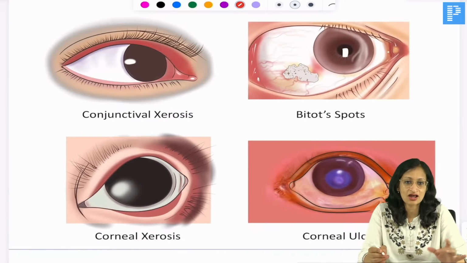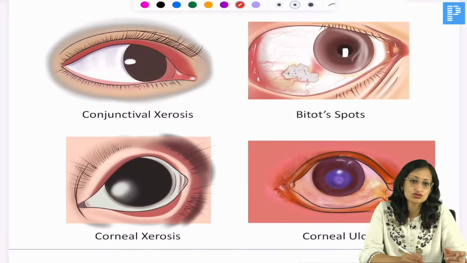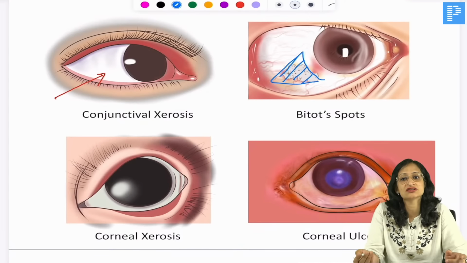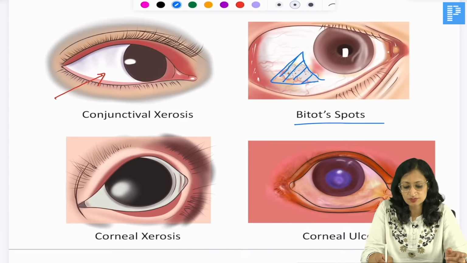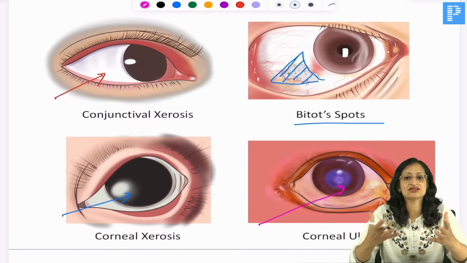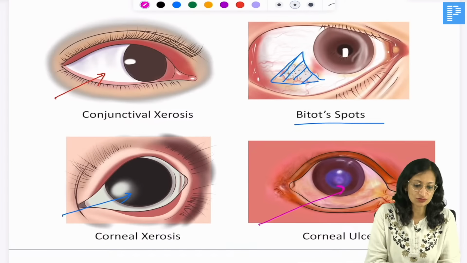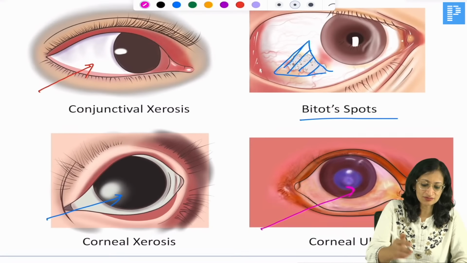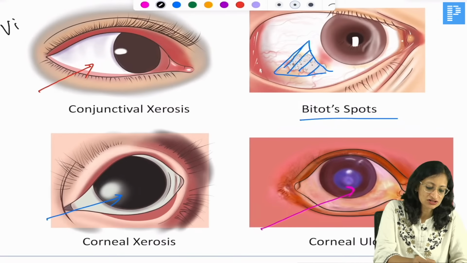So we already have it written. Here you have some dryness of the conjunctiva, or conjunctival xerosis. In the next picture, you can see some triangular, pearly white, foamy lesions on the sclera, and these are called Bitot spots. You can have some corneal drying, and you can even have corneal ulcers. Now, what are all these features suggestive of? Yes, I can see all of you answering. This is vitamin A deficiency.